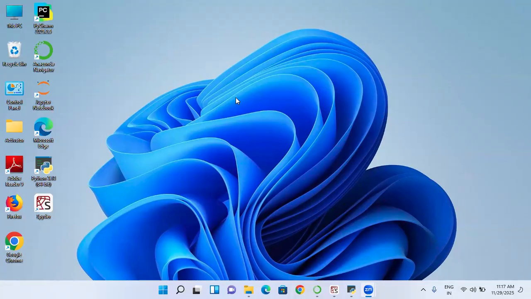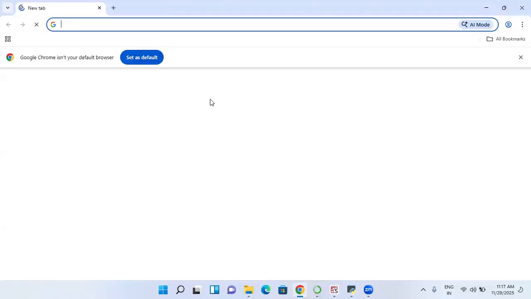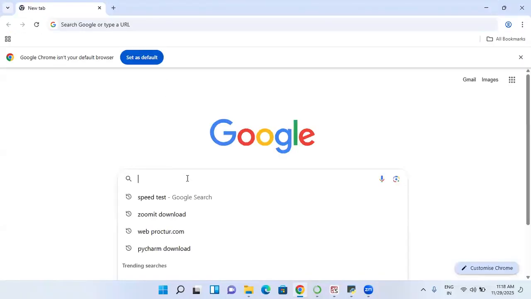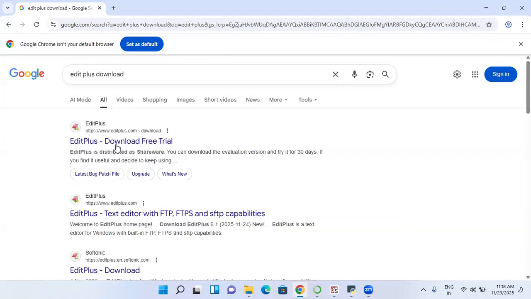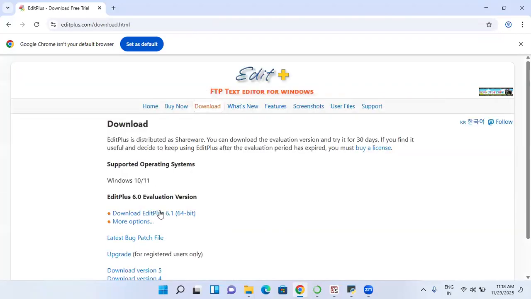So I will go for entering into the subject now. A small software I will take for typing my things. So Edit Plus, to download Edit Plus. Okay, we'll start the session.